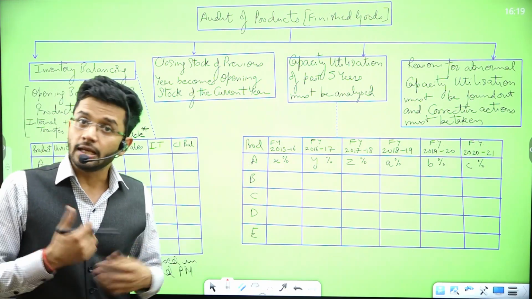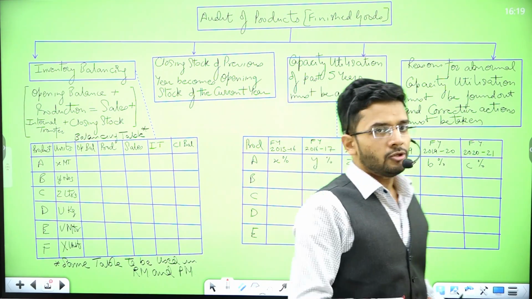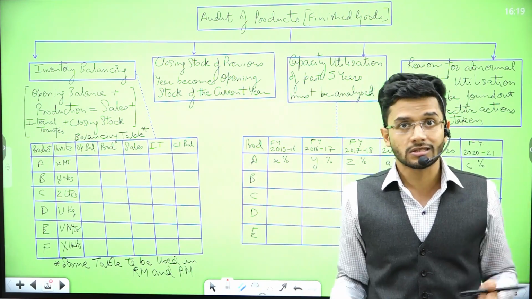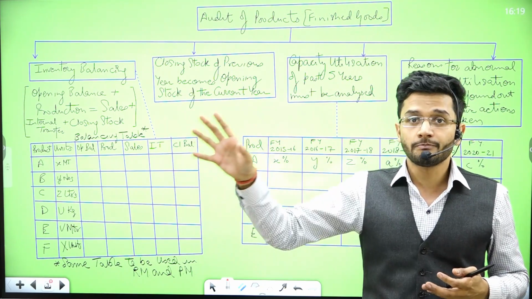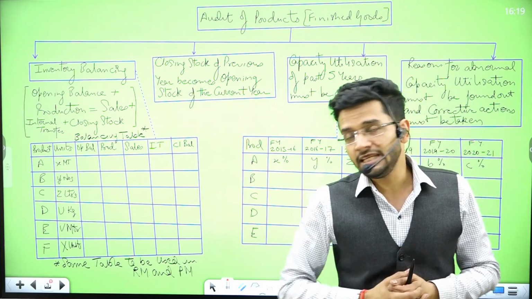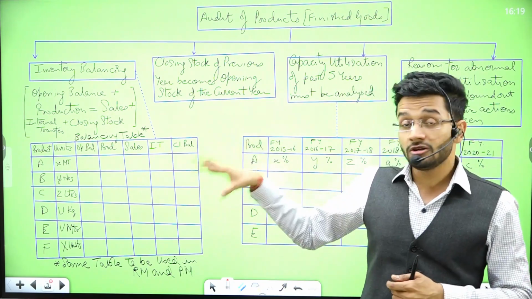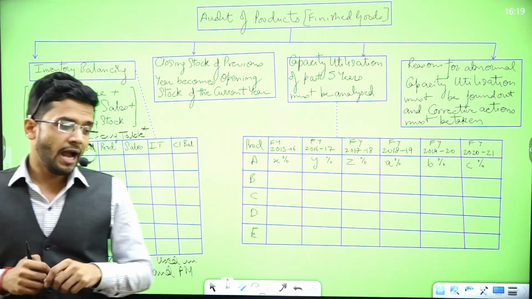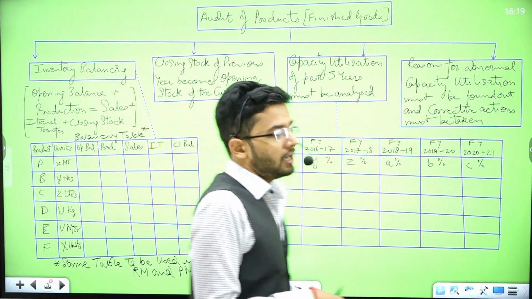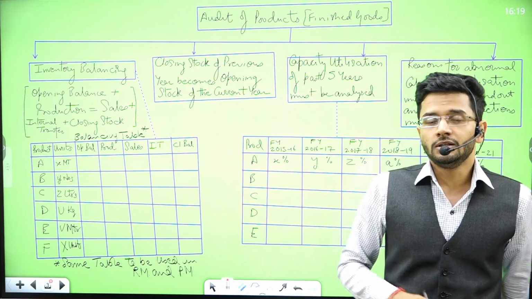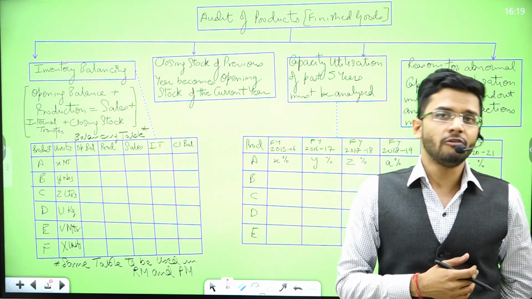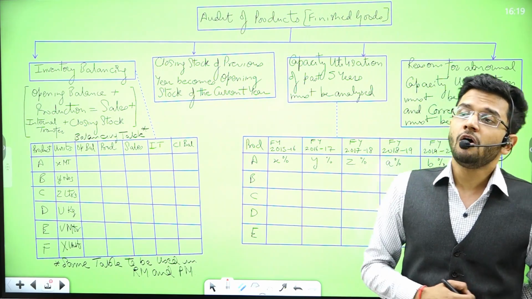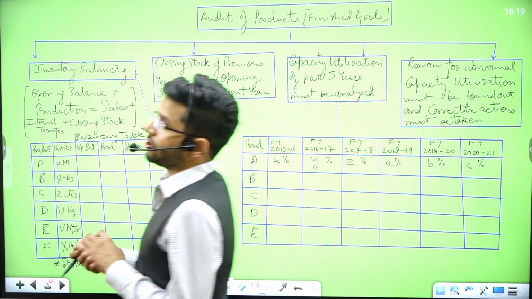So it is practically impossible to study all the audit programs of all the account heads which are there in the cost statements, because they are numerous. There are many heads. So in your syllabus, in your textbook, certain key heads have been cherry picked, and those heads have been considered for detailed discussion from the perspective of cost audit program. So let's study the cost audit program of certain important heads of your cost statement.